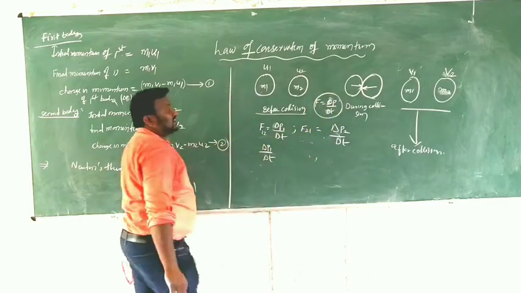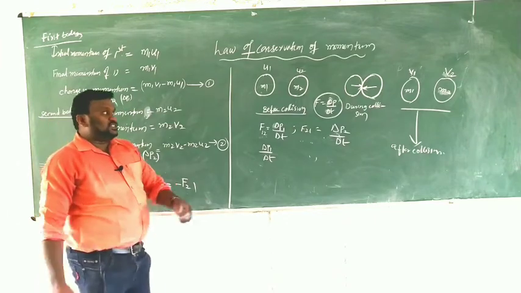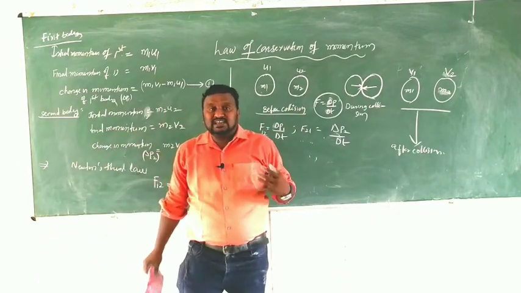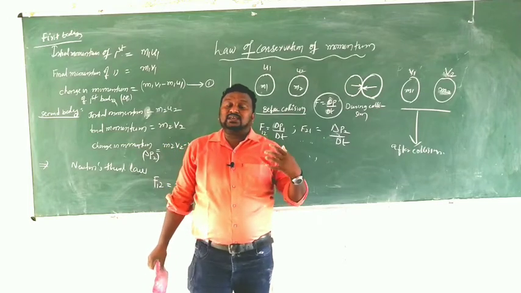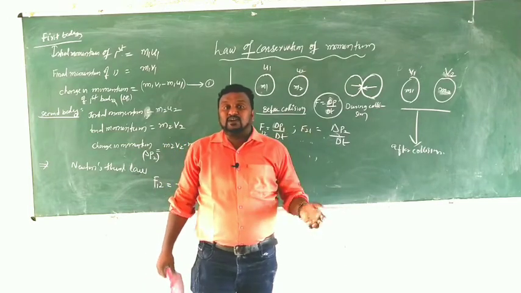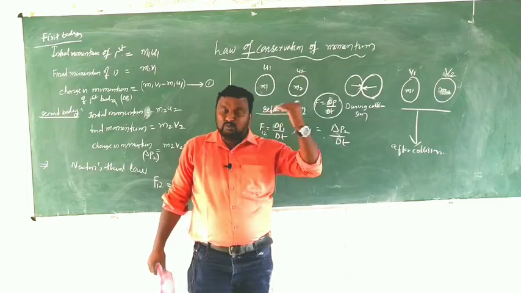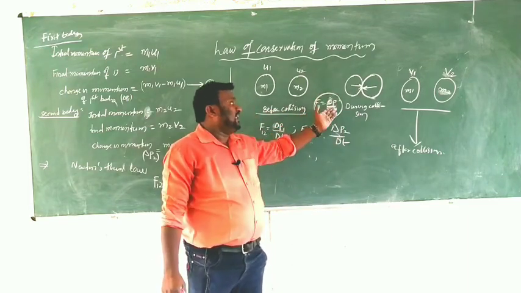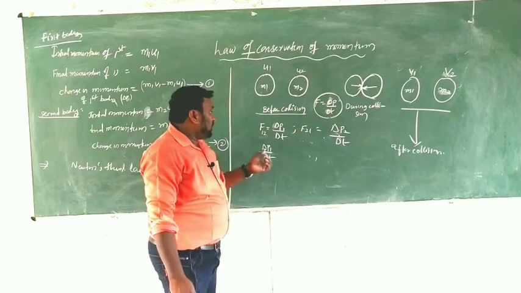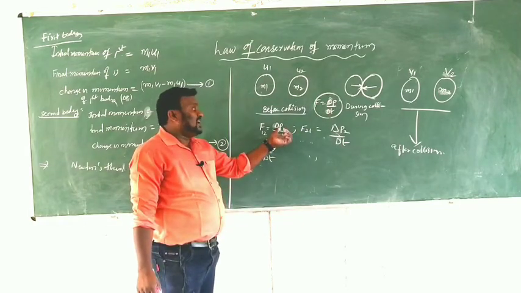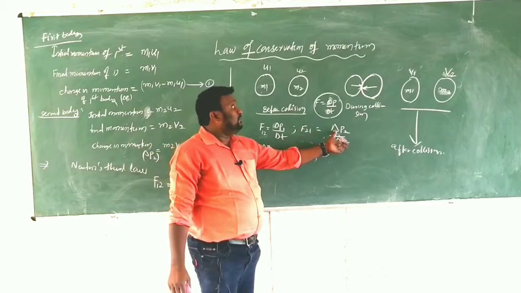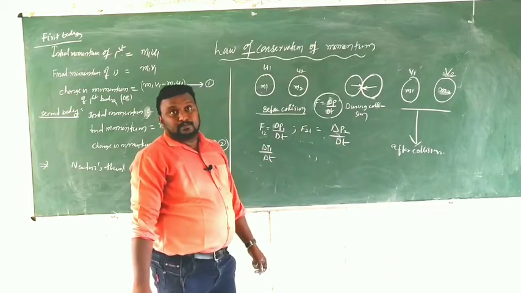By Newton's second law, the external force acting on a body is directly proportional to the rate of change of momentum. Using F equals delta P by delta T, for F12 the value is delta P1 by delta T, and F21 is delta P2 by delta T. Clear?